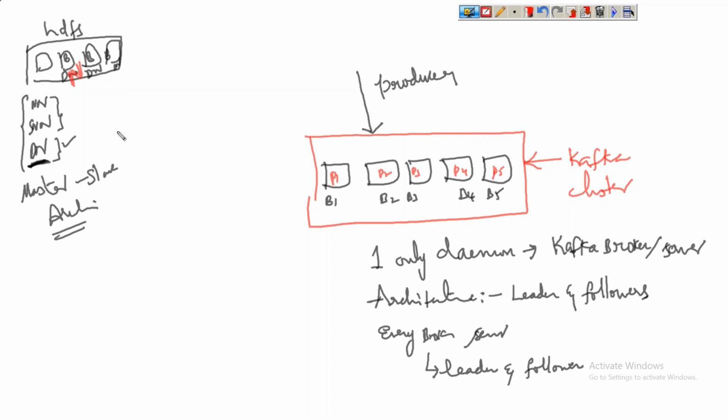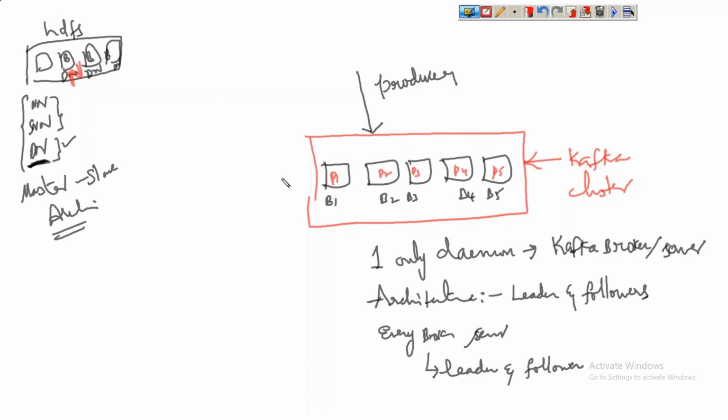If it's a single node cluster, one node itself will act as the name node, and that same node will act as a data node as well. But here, let's say we have a cluster of 10 nodes. Out of 10 nodes, one node is dedicated only for masters and the remaining 9 nodes for the slaves. Now, how many data node daemons can run in the 9 slave nodes? 9, or more than 9, or less than 9?